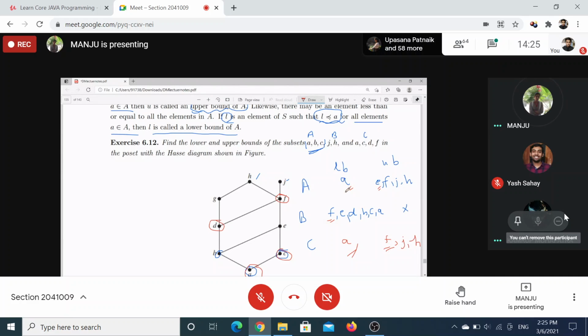Lower bound. Any element below, such that L will work as a lower bound if it is related to all the elements present in that set. That is related to H and J both. So look for all those elements. F is working. F relates to H. F is also related to J. So F. What about E? E by transitivity.